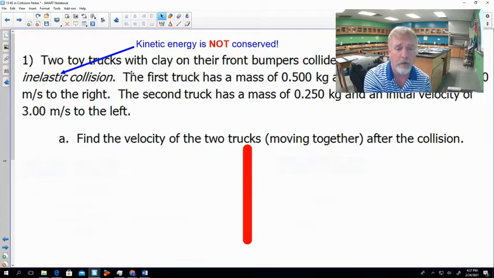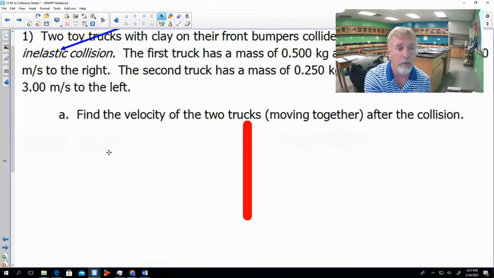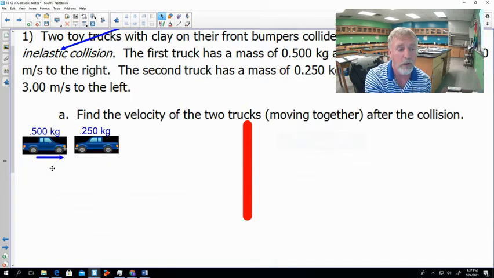So let's make a picture of our scenario here. We've got two trucks. So here's truck one, here's truck two. Truck one is 0.5 kilogram. Truck two is 0.25 kilogram. And truck one is moving to the right at 4 meters a second. Truck two is moving to the left at 3 meters a second. I highly advise drawing pictures like this. It'll really help you as you're doing your calculations.